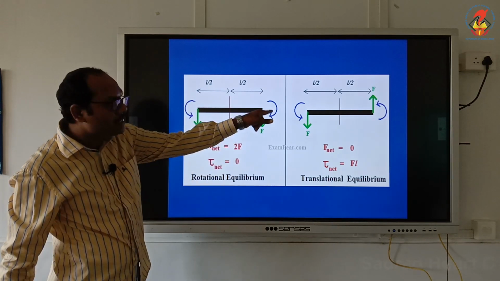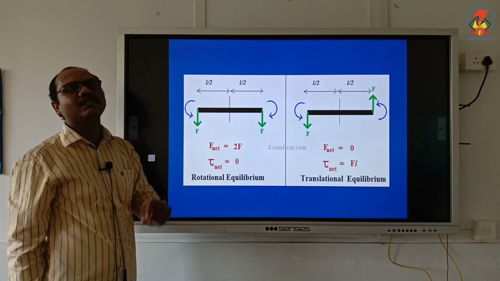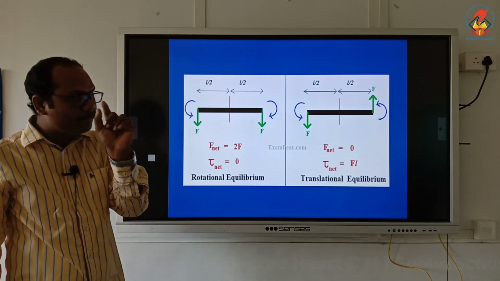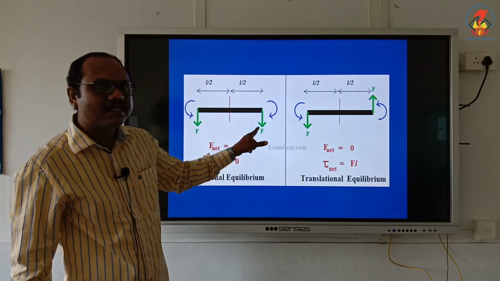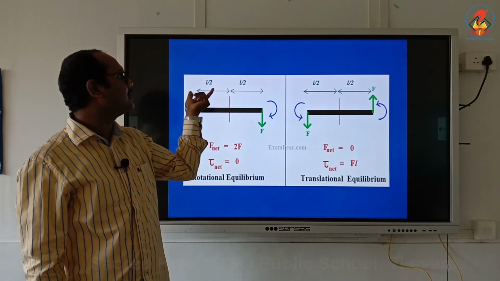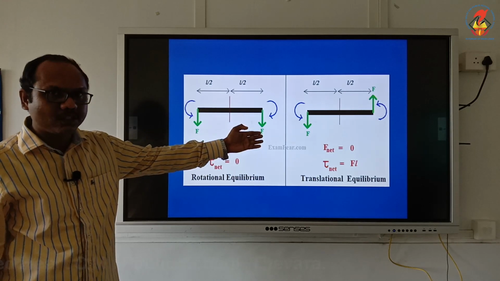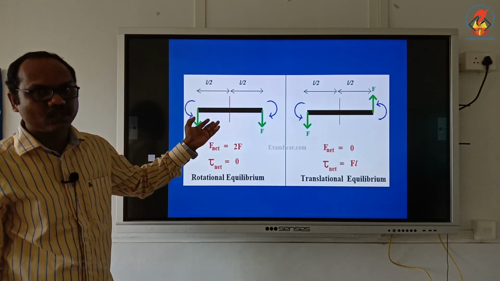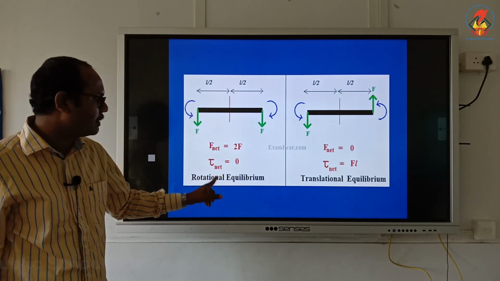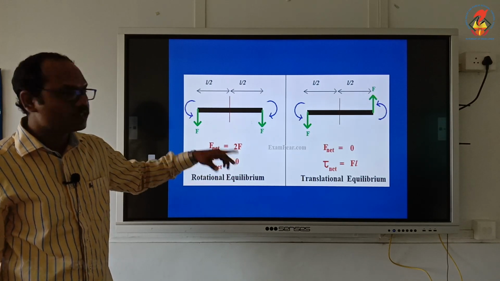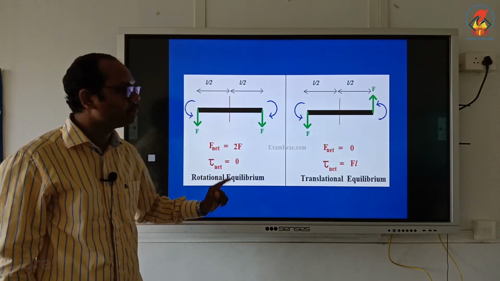So, the clockwise torque and the anti-clockwise torque are equal because F is the same and the perpendicular distance is L by 2 in both cases. So, clockwise torque is equal to anti-clockwise torque, so the net torque is 0. That is why the body is in rotational equilibrium. So please draw the figure and note that down.